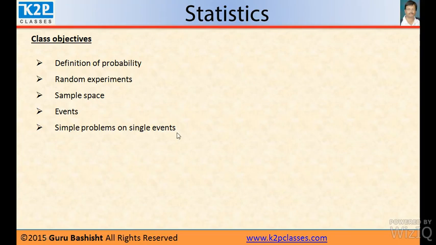Class objective. Definition of probability. Random experiment. Sample space. Event. Simple problems on single events.